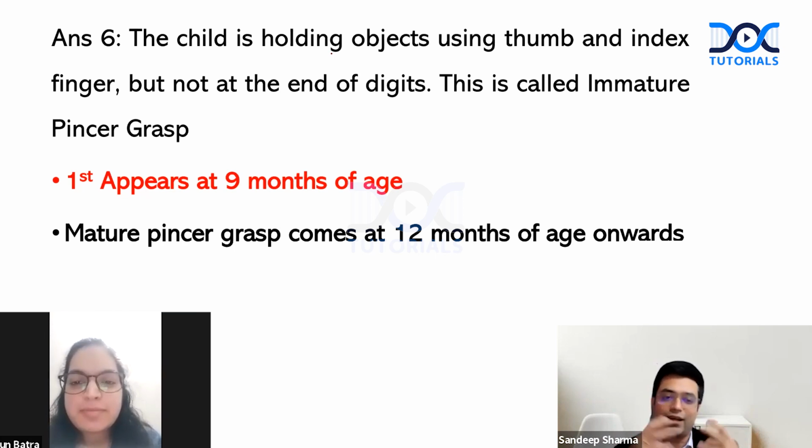So when we say a pincer grasp, we assume that this is a mature pincer grasp unless the word immature has been mentioned. Immature pincer grasp does not always come in all children. Certain children, they directly move to mature pincer grasp and start picking around 12 to 13 months of age. This was a very controversial question asked many years back when I was a student. And at that time, I did not know the answer.